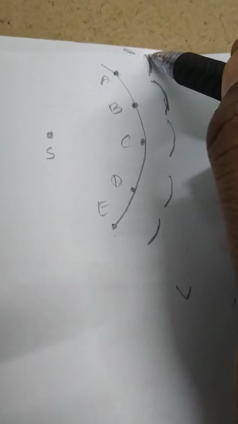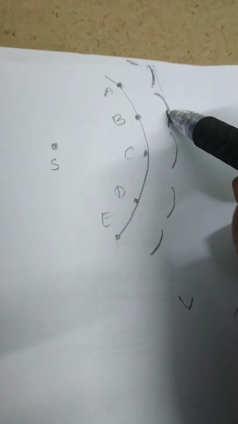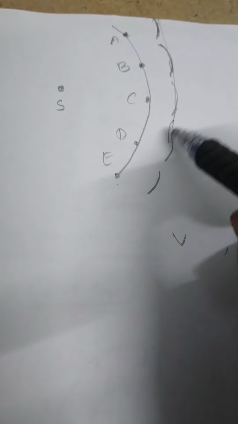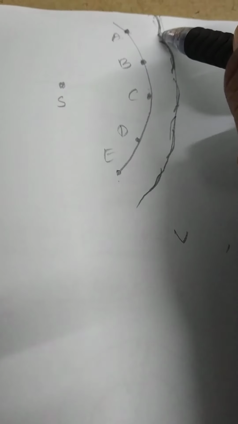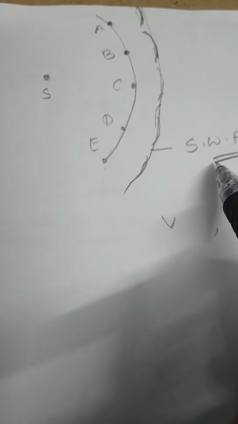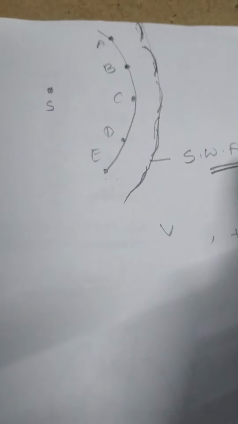These circular arcs are called the secondary wavelets. This is the common tangent drawn on all the circular arcs. This common tangent drawn on the secondary wavelets gives the position of the secondary wavefront. In this way, a secondary wavefront is constructed according to Huygens theory. Do you understand?